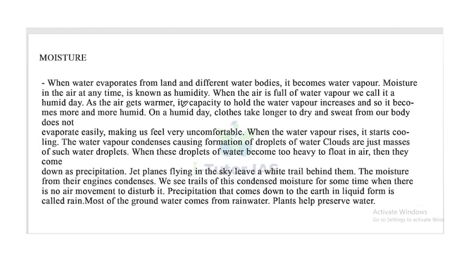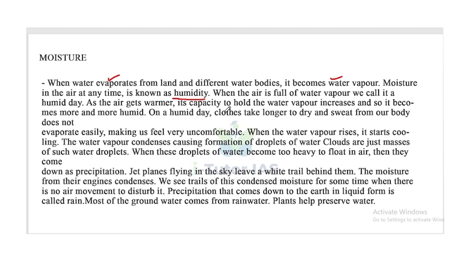Now, moisture. When water evaporates from land and different water bodies, it becomes water vapor. Moisture in the air at any time is known as humidity. When the air is full of water vapor, we call it a humid day.